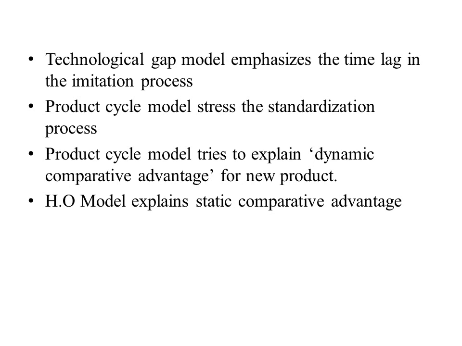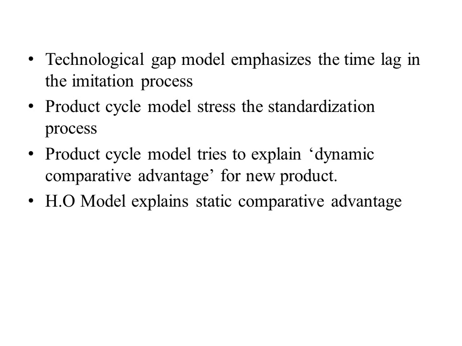We know the product cycle model is a generalization and extension of the technological gap model. The technological gap model emphasizes the time lag in the imitation process, but the product cycle model stresses the standardization process. This is the main difference.